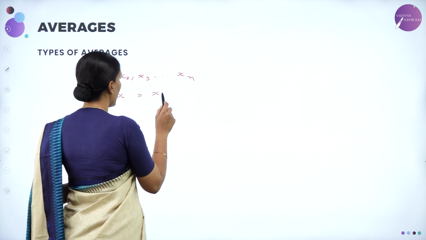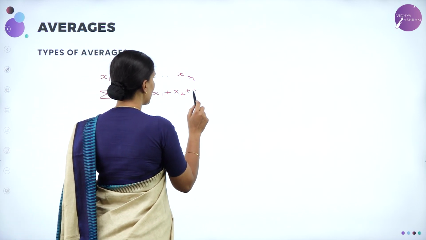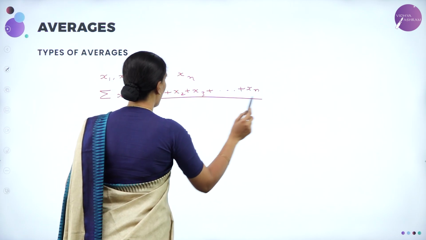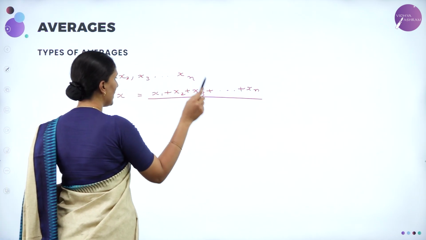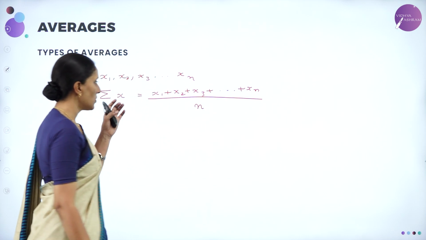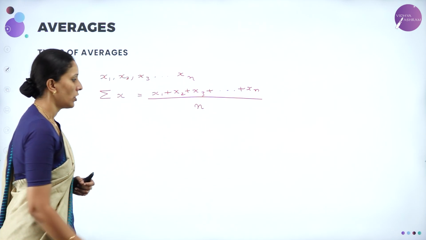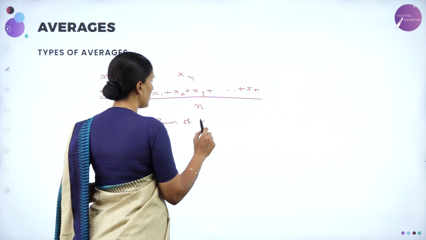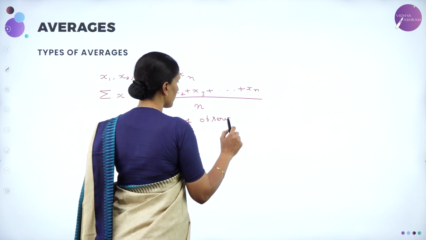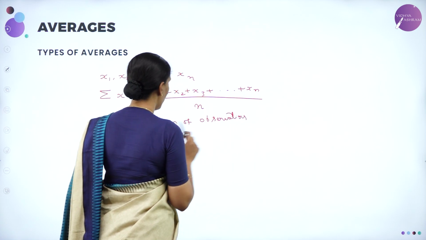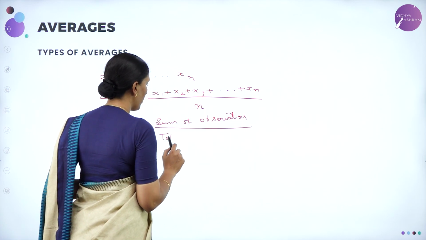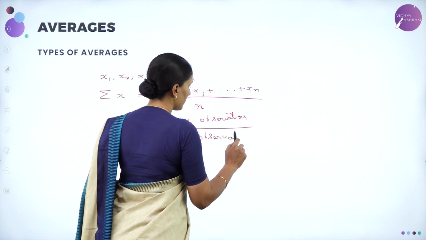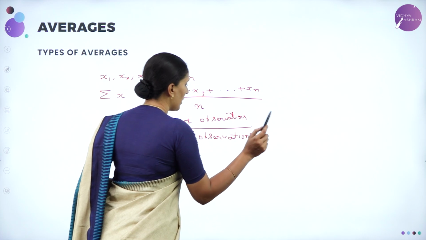So x1 plus x2 plus x3 until xn, divided by the number of terms, n, will give you the average. That is the sum of observations divided by the total number of observations. This is nothing but averages.